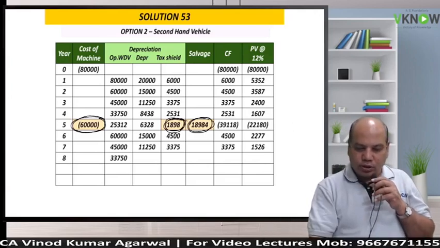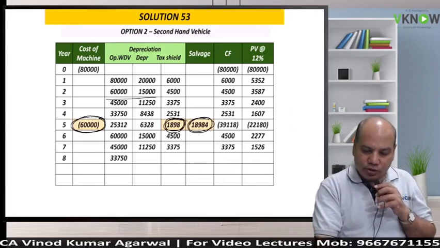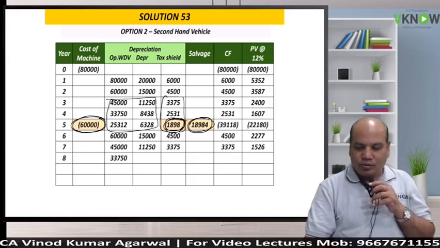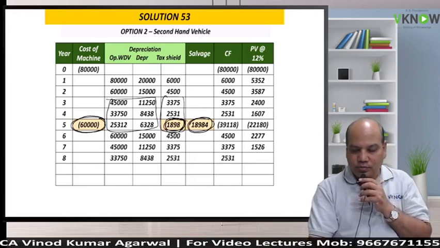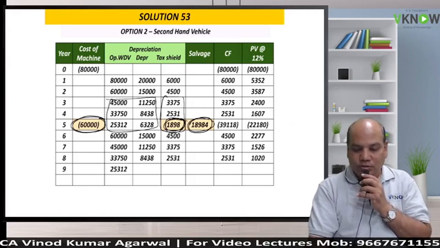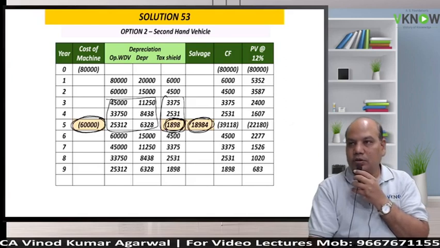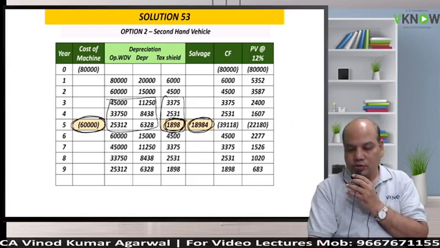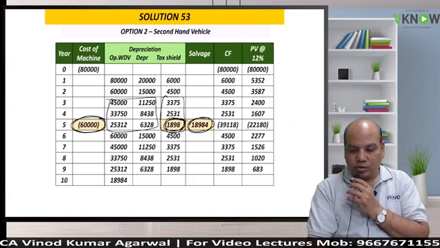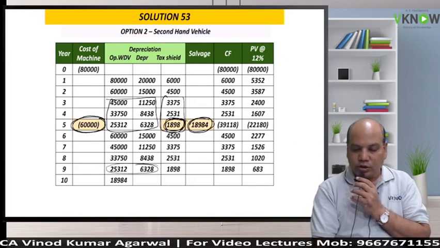Now you see there is a repetition. Can you see? This is a repetition here. So you can just copy the same numbers. 1020. Yes, but the factor is different, so don't copy the last column. Next one, copy the first three columns because the pattern we are getting is the same. 1898 into the ninth year factor. 683, last year opening WDV. Tell me quickly.